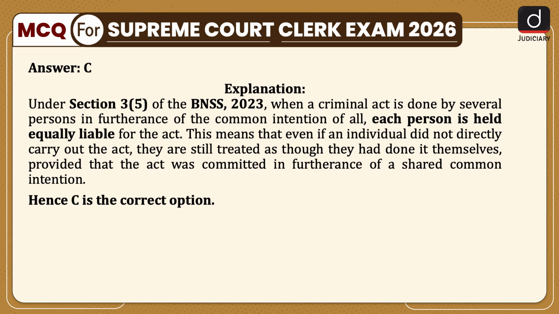Under Section 3, subsection 5 of the BNSS 2023, when a criminal act is done by several persons in furtherance of the common intention of all, each person is held equally liable for the act. This means that even if an individual did not directly carry out the act, they are still treated as though they had done it themselves, provided that the act was committed in furtherance of a shared common intention. Hence, C is the correct option.